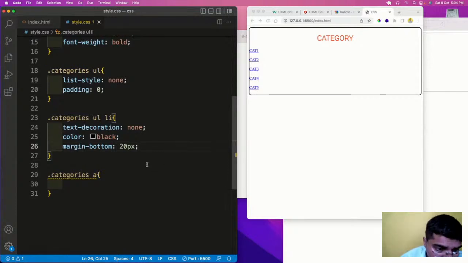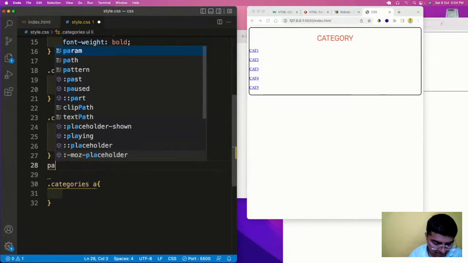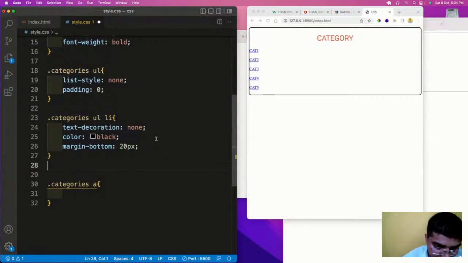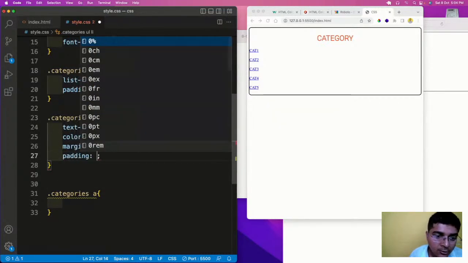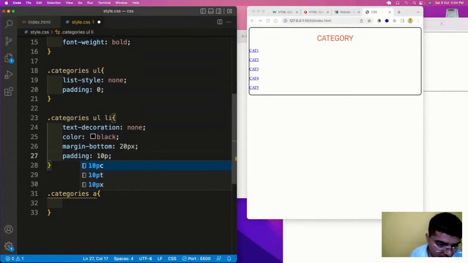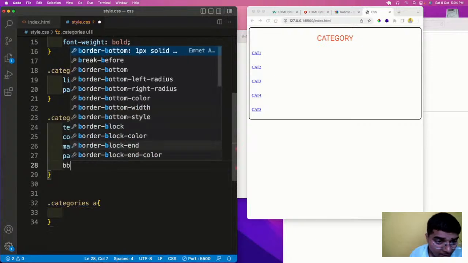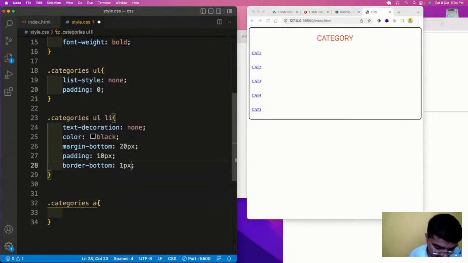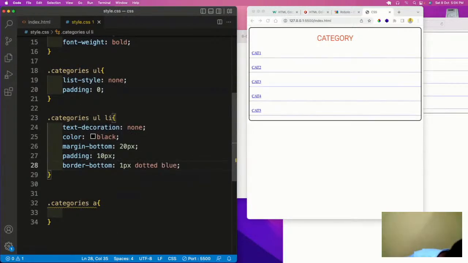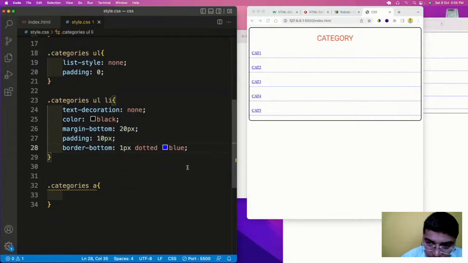Some space, and let us have some padding, and a border bottom of 1px dotted with blue color. So this is how it looks like.